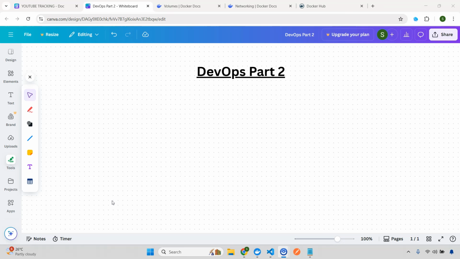Then Docker Compose, CI, then AWS deployment, CD, and also the basics of Kubernetes. Then I thought keeping Kubernetes would be a little tricky in this one, because I decided that in the part 3 and 4 I will be covering more of Kubernetes, the advanced and intermediate concepts. So that is the only reason I moved Kubernetes from this part 2 to part 3.